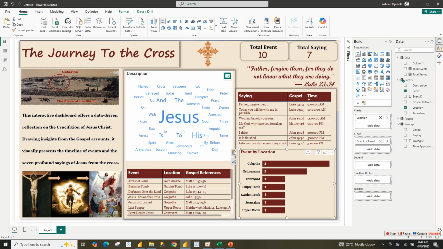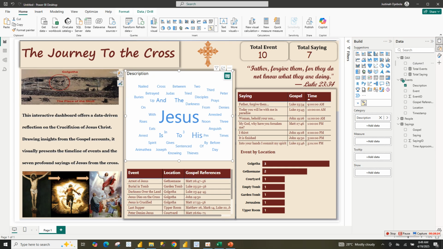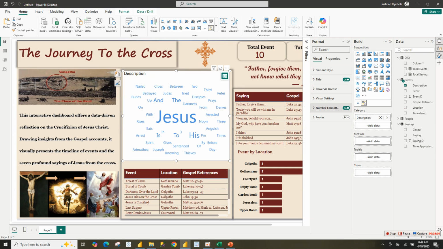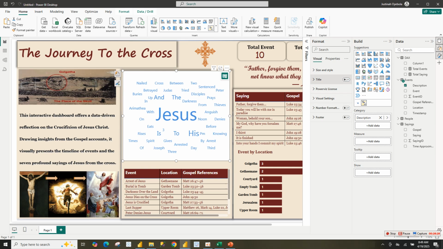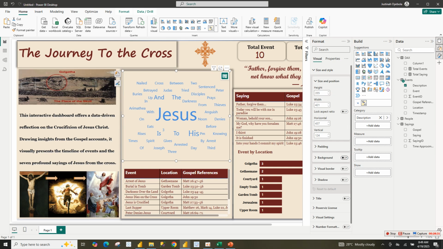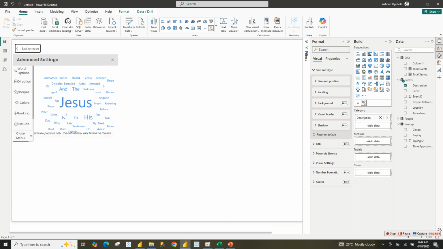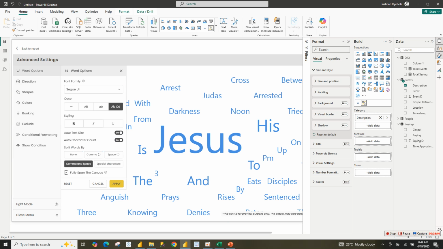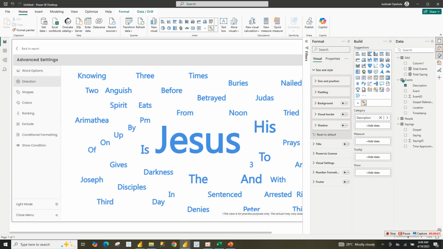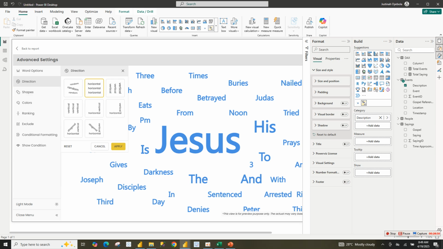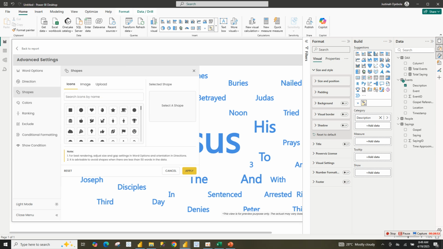Let's format this. So now for this, the first thing that I will do, where's the format? I want to remove this. I'm going to remove the title. Again, remove the background. I don't need the background. So now I'll come right to this place, advanced setting here. Then how do I want the word to be? Just leave it this way. Then you can bold it, click on apply as you are changing it. Direction, you leave it this way, still the same way.